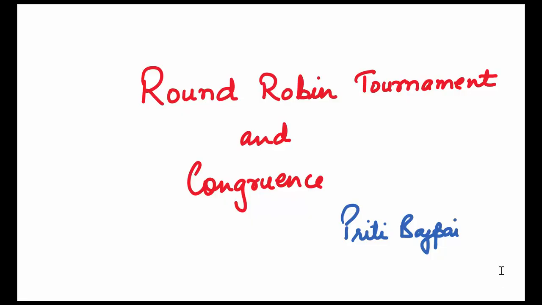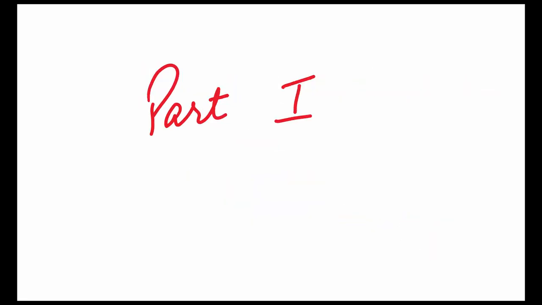We will do this topic in two parts. In the first part, we will first define what a round robin tournament is. We will also see what the different types of round robin tournaments are, what the advantages and disadvantages are, and we will do one direct method of scheduling. In the second part, we will do two other methods and see where else round robin tournament is used in real life. So let's start with part one.